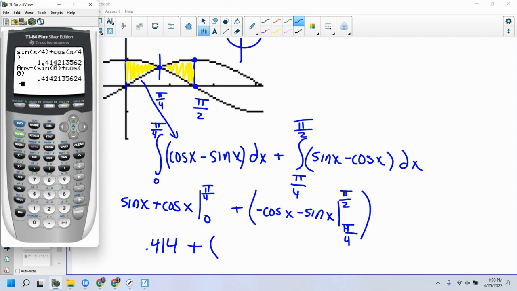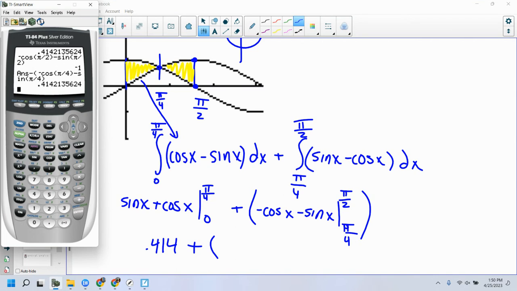Okay, I've got negative cosine of pi over 2 minus sine of pi over 2, negative 1, minus, actually, I need to put this in parentheses, negative cosine of pi over 4 minus sine of pi over 4.